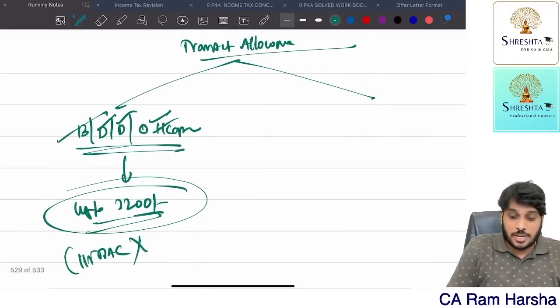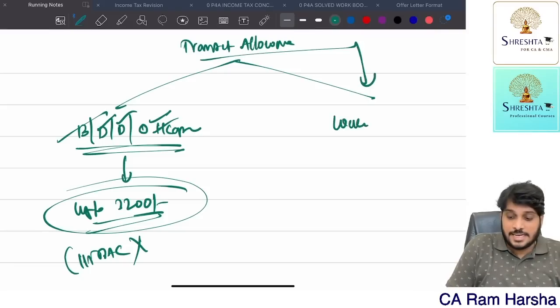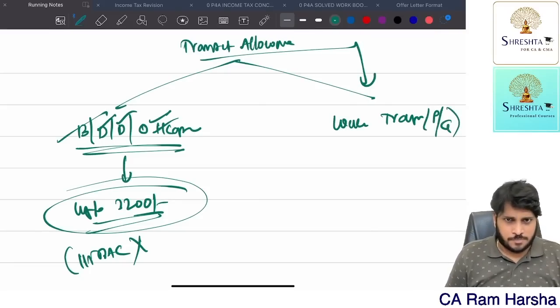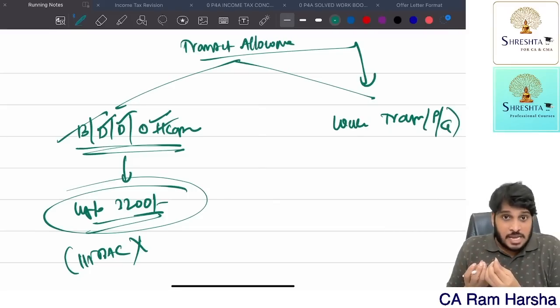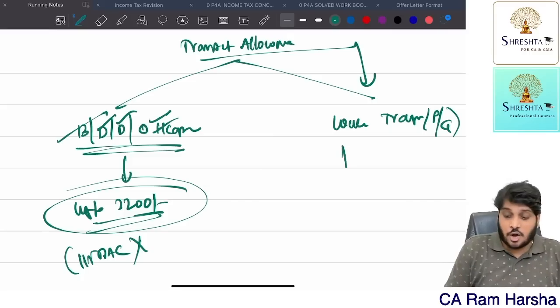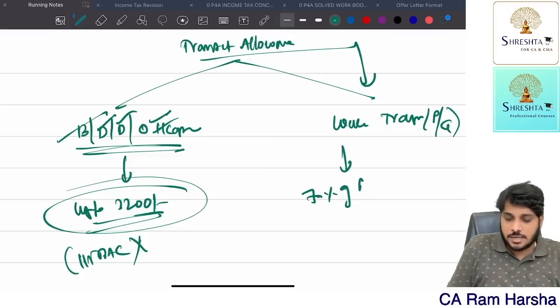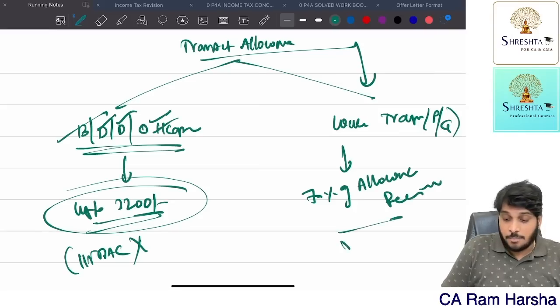Suppose transport allowance is given to a person working in the transport sector, working in transport of passengers or transport of goods. So I am working in a transport company. I am receiving transport allowance. How much is exempt? 70% of allowance received is exempt, but the maximum exemption is 10,000 per month.